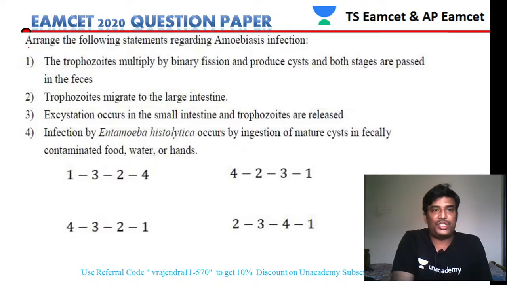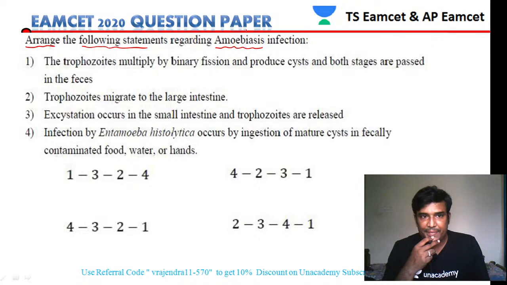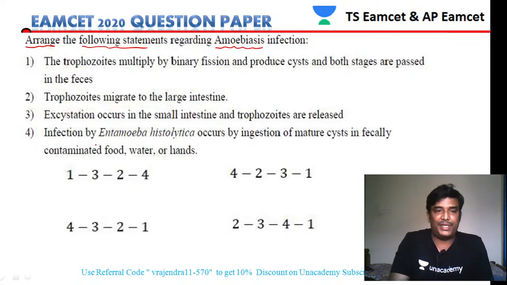So let's see the next question. Arrange the following statements regarding amoebiosis. The question is asking about amoebiosis. If you go through the statements clearly, this could be the first statement.